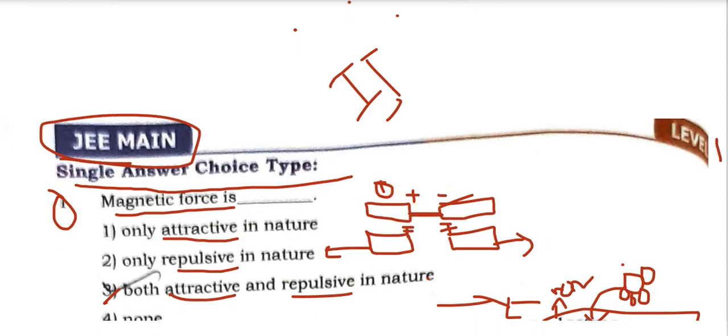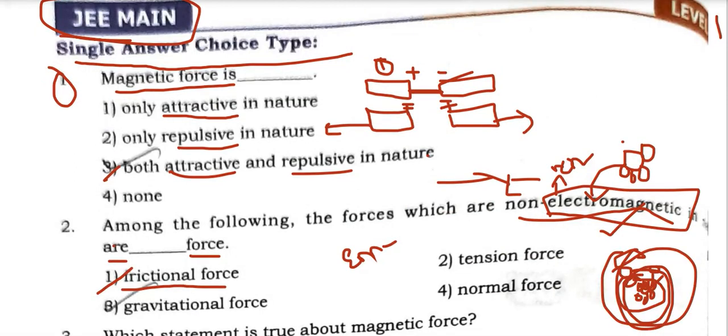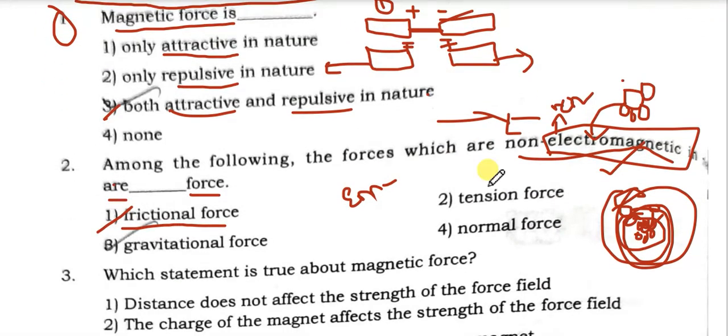In this way, the electromagnetic and the gravitational force and some other forces are non-contact forces. These non-contact forces are also known as field forces. We have to find which is a non-contact force, that one is the answer.